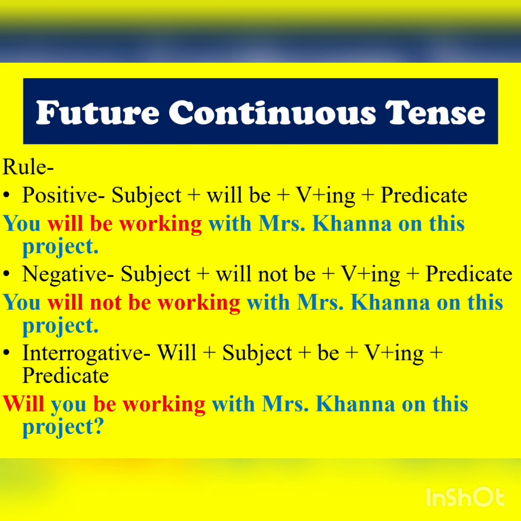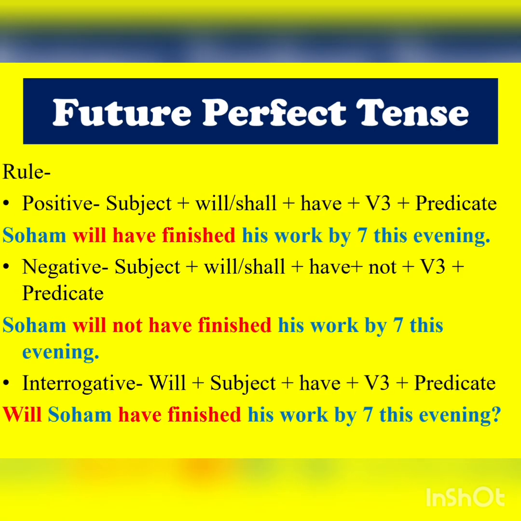Examples: you will be working with Mrs. Khanna on this project. For negatives, you will not be working with Mrs. Khanna on this project. And interrogatives, will you be working with Mrs. Khanna on this project? So every time verb is written in ing form. Then we have future perfect tense.